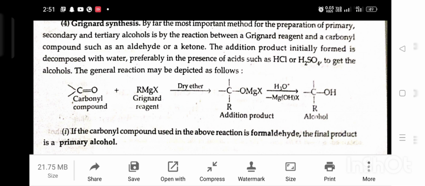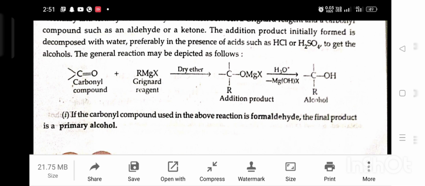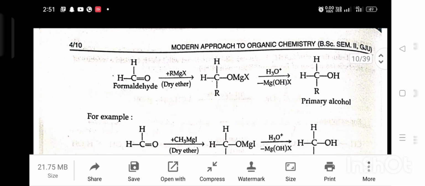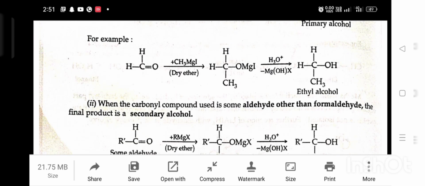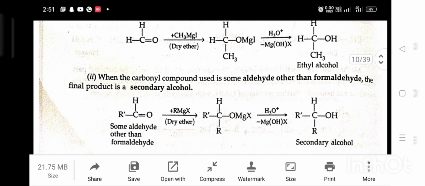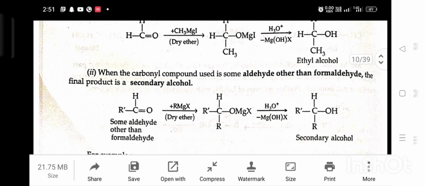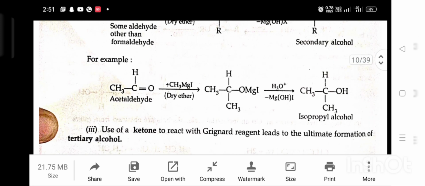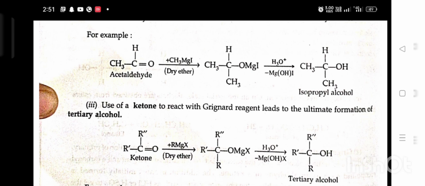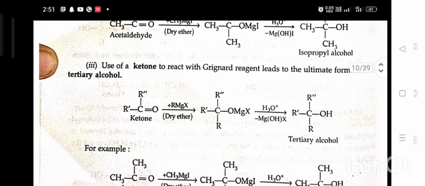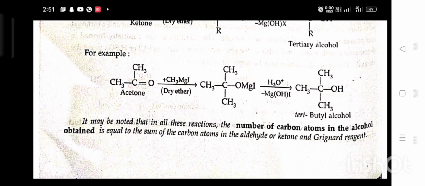First, if the carbonyl compound used in the above reaction is formaldehyde, the final product is primary alcohol. Second, when the carbonyl compound used is some aldehyde other than formaldehyde, the final product is secondary alcohol. Third, use of ketone to react with Grignard reagent leads to ultimate formation of a tertiary alcohol. It may be noted that in all these reactions, the number of carbon atoms in the alcohol obtained is equal to the sum of carbon atoms in the aldehyde or ketone and Grignard reagent.